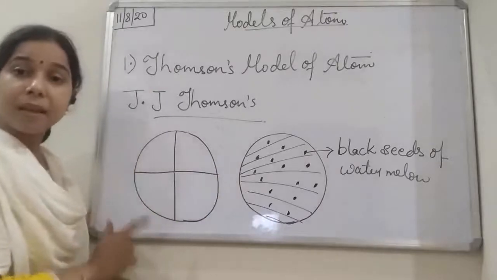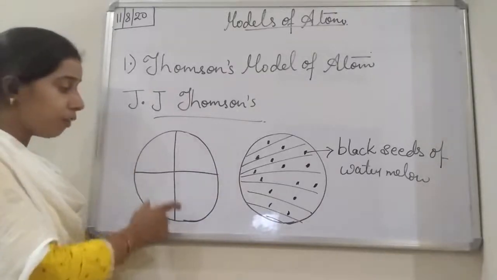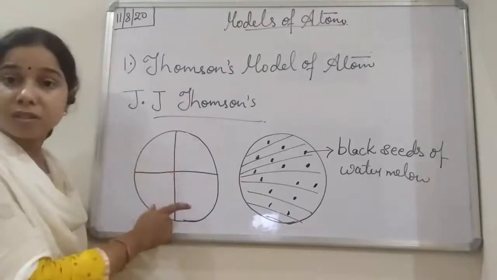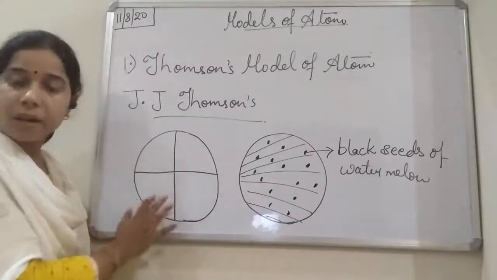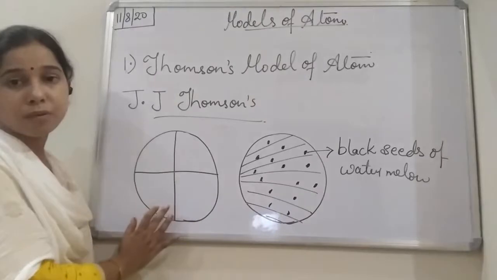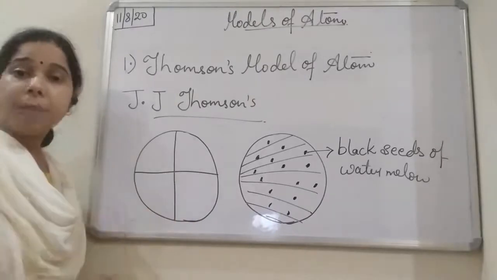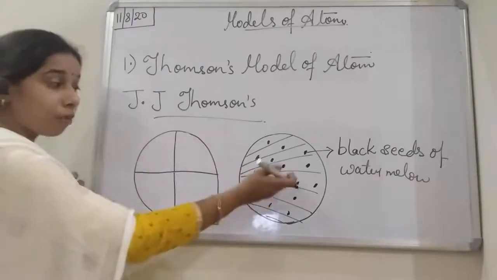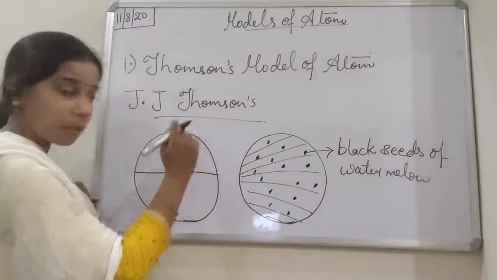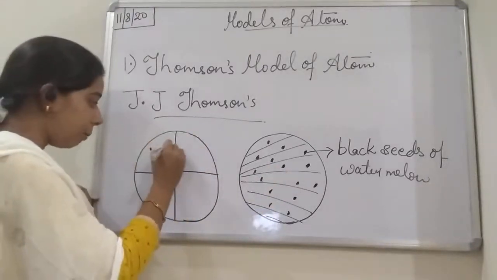So it is a uniform sphere of positive charge. It means the positive charge is uniformly spread throughout the sphere, and in between this positive sphere, like the black seeds present in the watermelon, electrons are embedded in it.